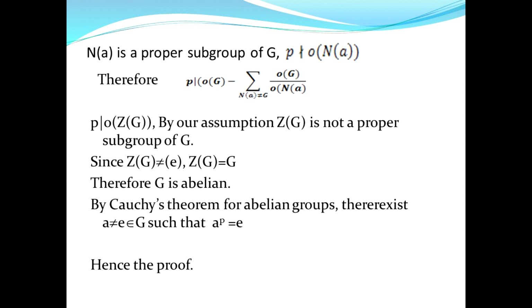By Cauchy's theorem for abelian groups, there is an element a not equal to e belonging to G such that a^p = e. So in this case also we got an element a belonging to G. So the theorem is true if p divides the order of W or p does not divide the order of W. Thank you.